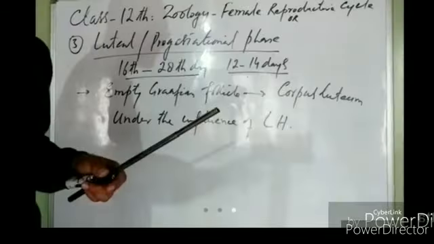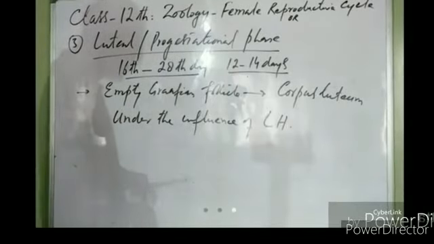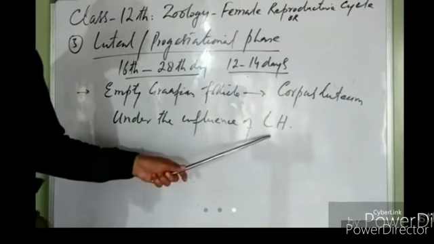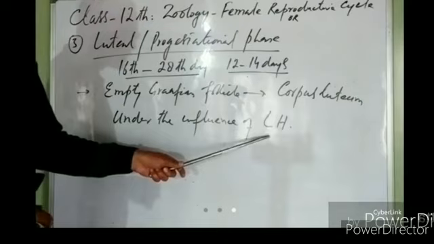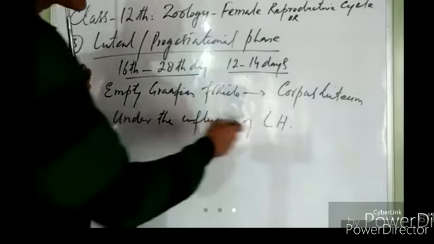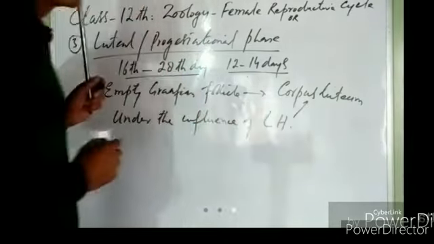After ovulation, what remained there? When ovulation occurred, there was an empty Graafian follicle. Now, under the influence of luteinizing hormone, this empty Graafian follicle is converted into corpus luteum.